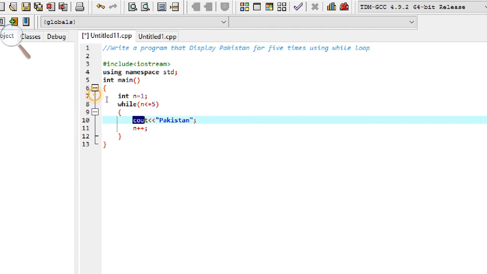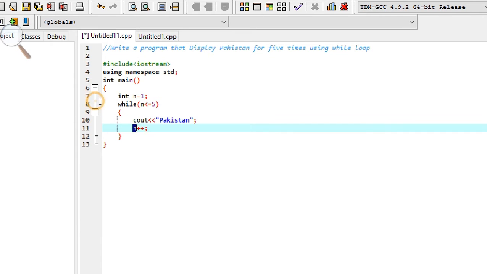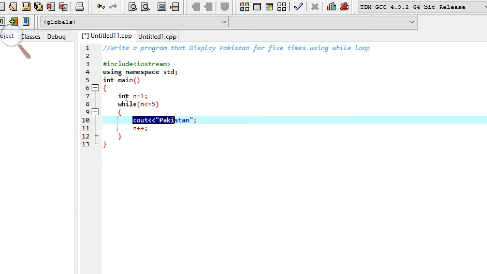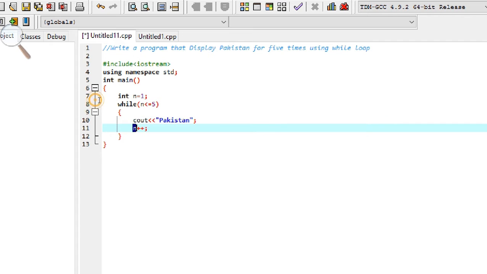Then it will again execute this statement and display the word Pakistan a second time. When it comes to this point again, n was 2, so 2 plus 1 equals 3. It will start its flow again, and 3 is less than or equal to 5, which is true, and then it will execute the statement a third time, displaying the word Pakistan, and then it comes back here.